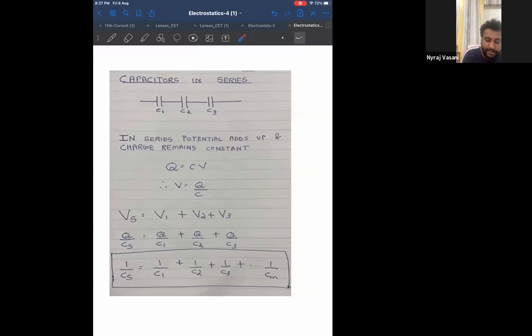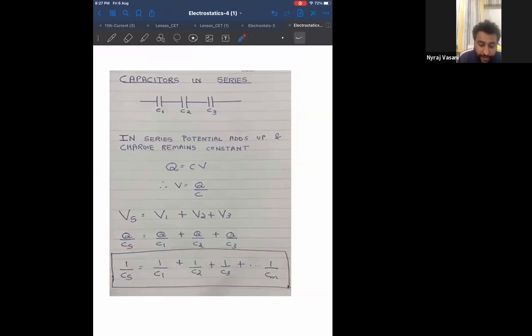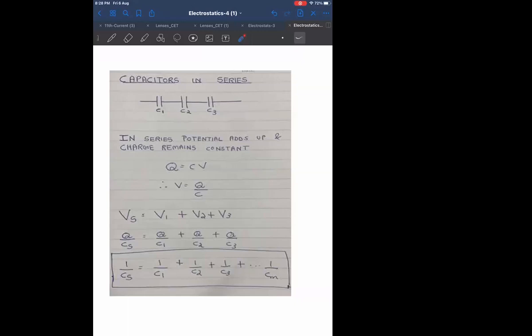Did you understand this derivation? Now I am doing 2 things. One is I am giving you a JEE formula, plus I am giving you the 12th standard derivation along with it. So can you derive it on your own, or should I do it on a blank page from the beginning? Should I do this derivation from the beginning on a blank page, or have you understood what is written on the screen? Please let me know. Understood? Okay, good.